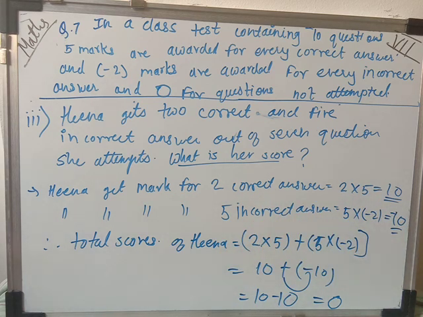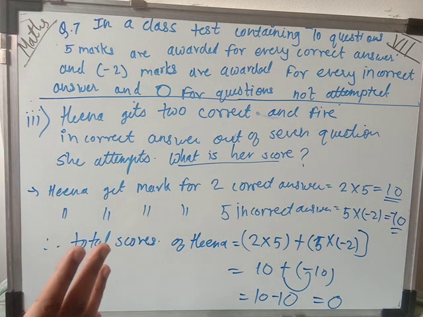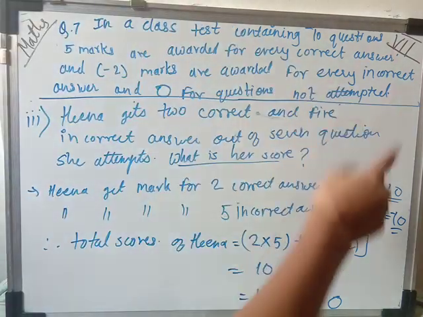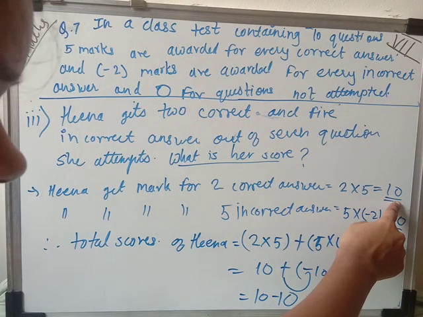As I told you before, what is negative marking? Whatever you scored from the correct answers, if you attempt a question and the answer is wrong, then they just subtract that number of marks from the total of your correct marks.